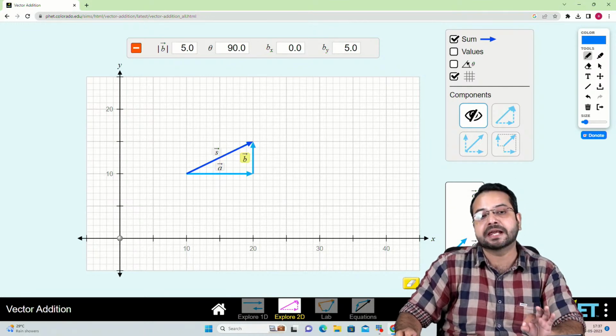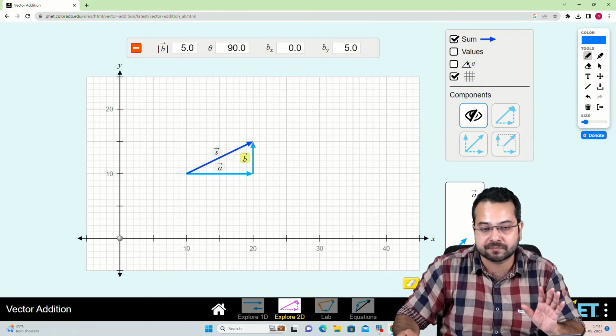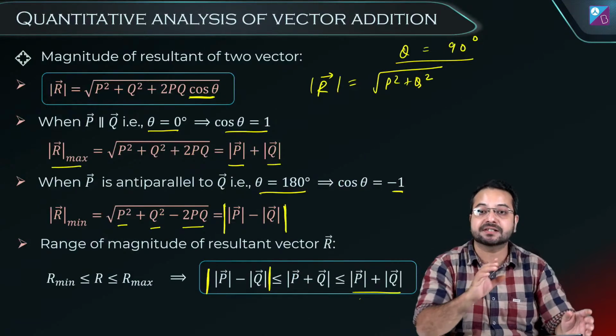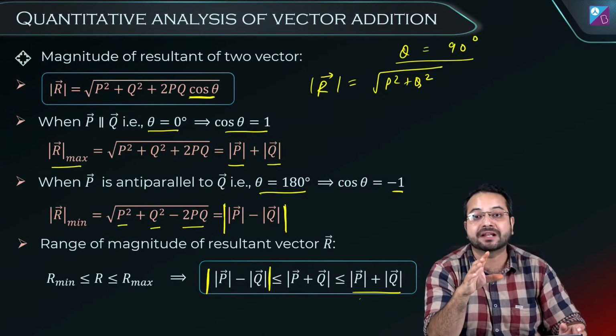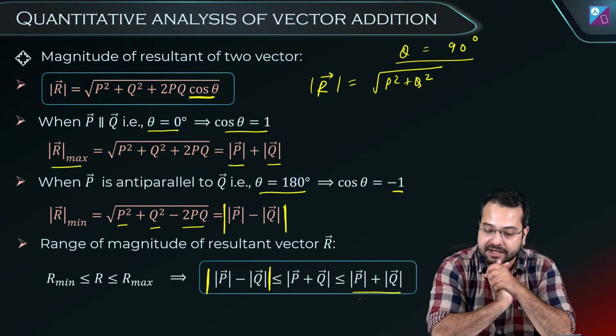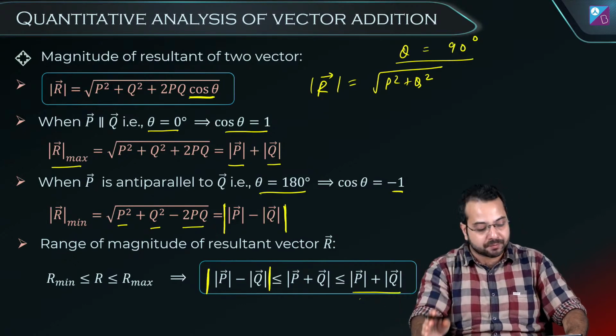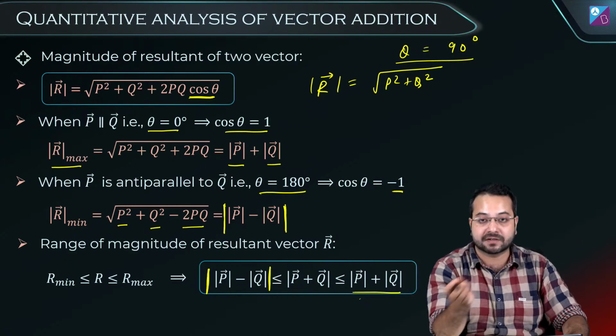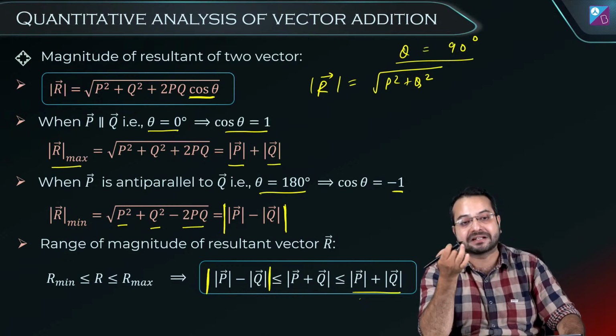So it is going to be a square plus b square under root. So these three special cases are very important so that we can calculate the vector summation very quickly. Clear everyone? I hope you are clear with the analytical method of using vector addition.